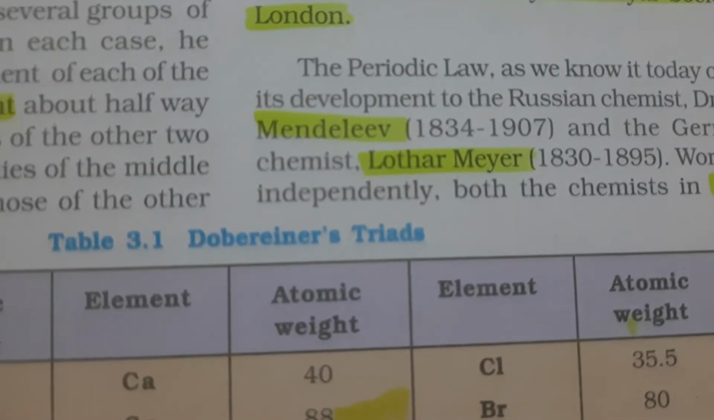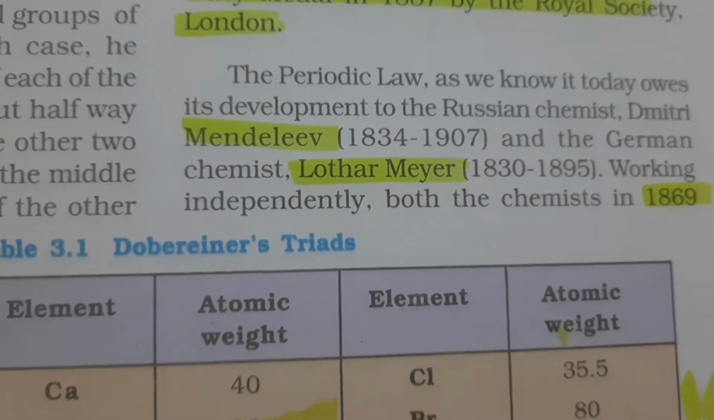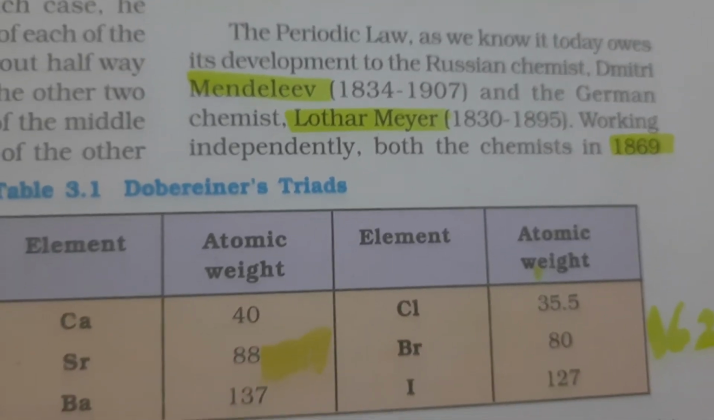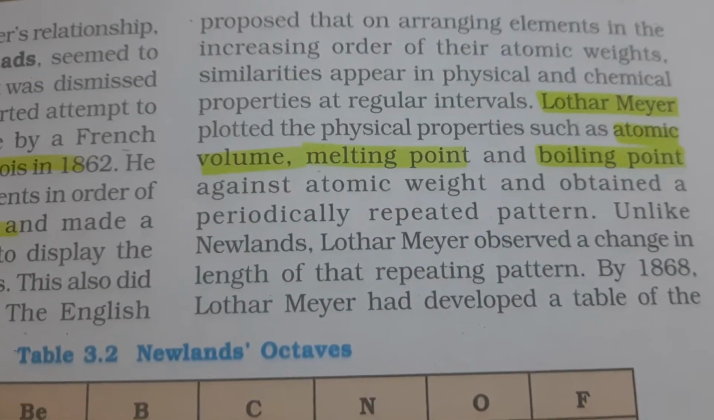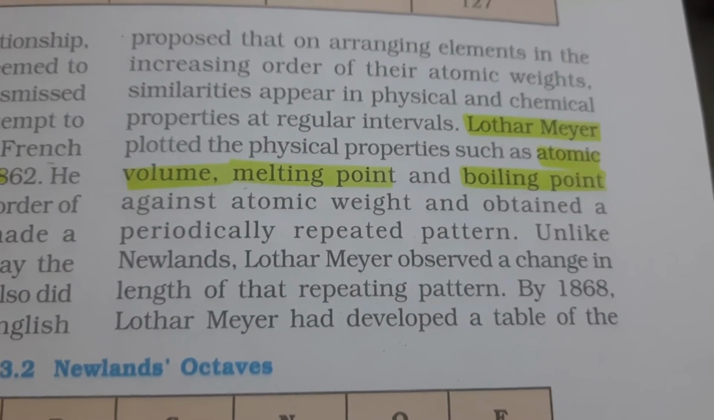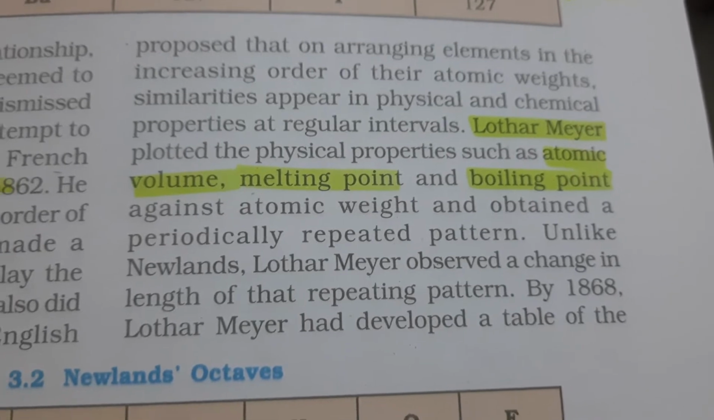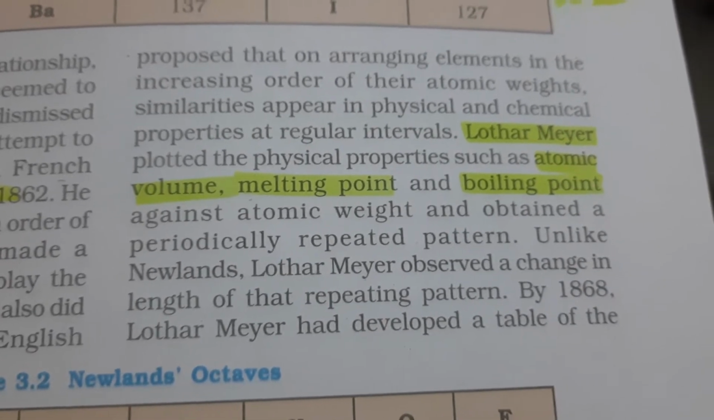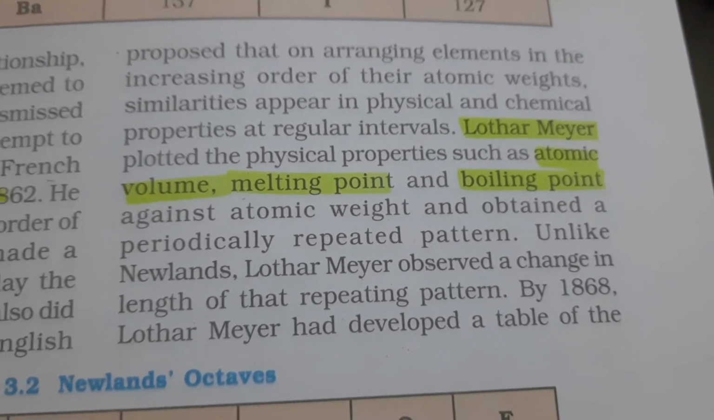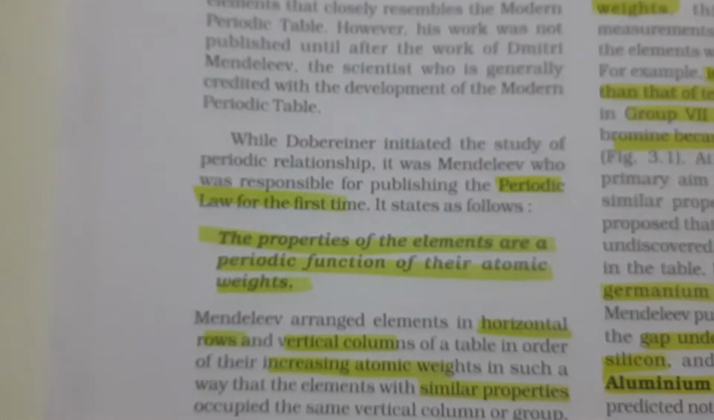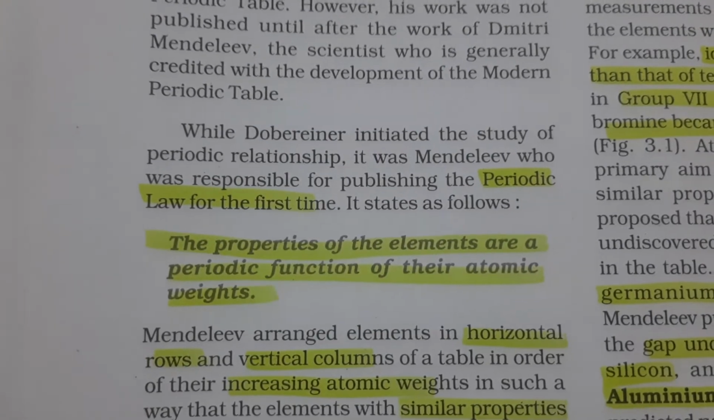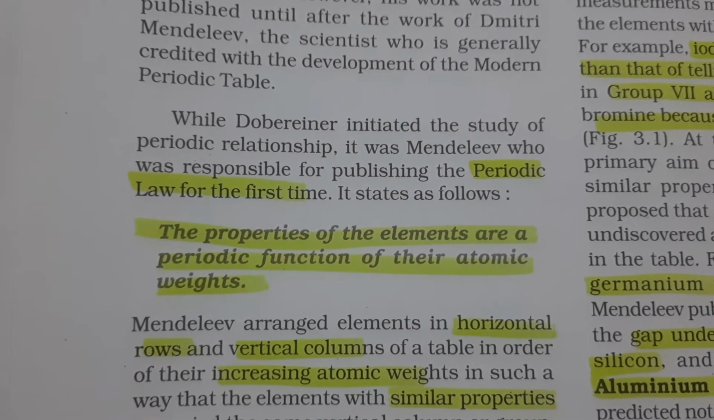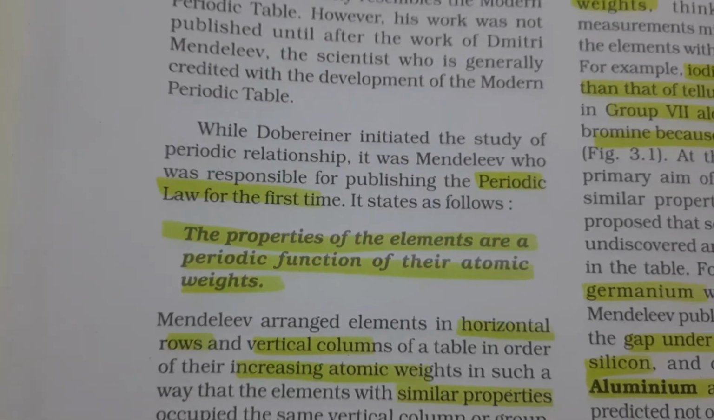Then came Mendeleev and Lothar Meyer, who worked together in 1869. Lothar Meyer spoke about atomic volume, melting points and boiling points, but we mostly hear Mendeleev's name. For the first time, the periodic law was given by Mendeleev. It says that the properties of the elements are a periodic function of their atomic weights.